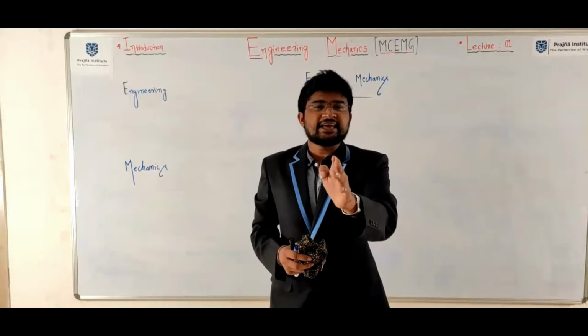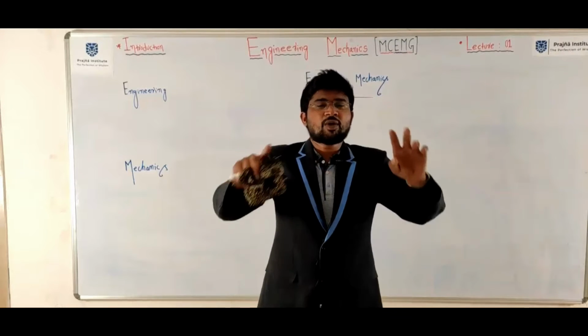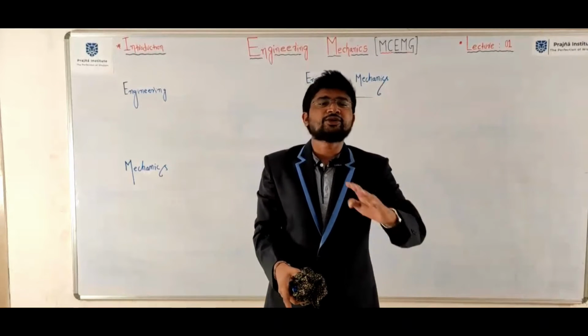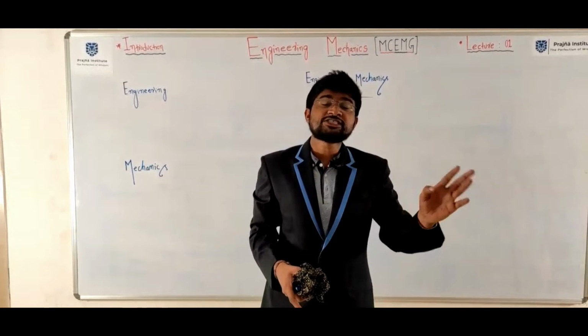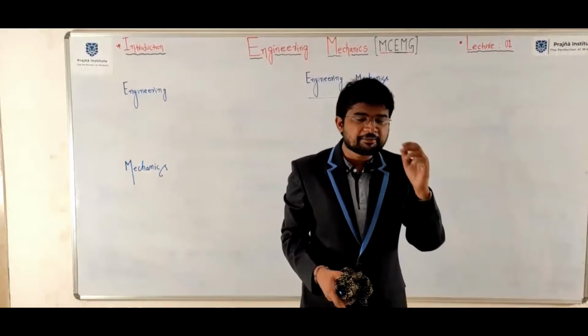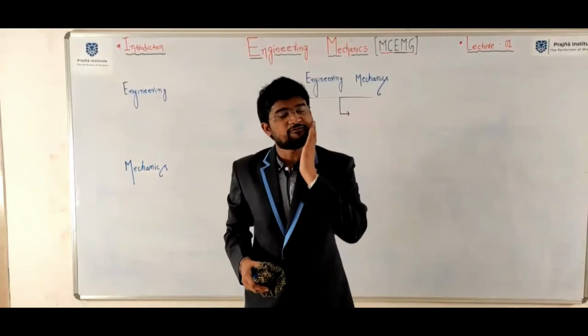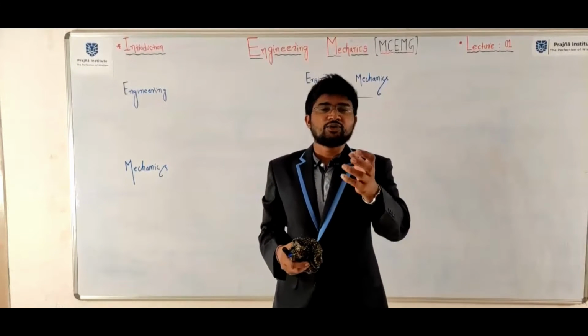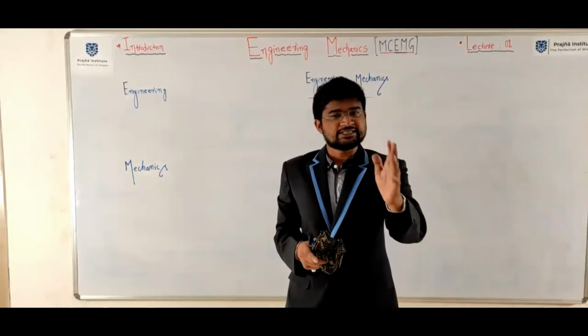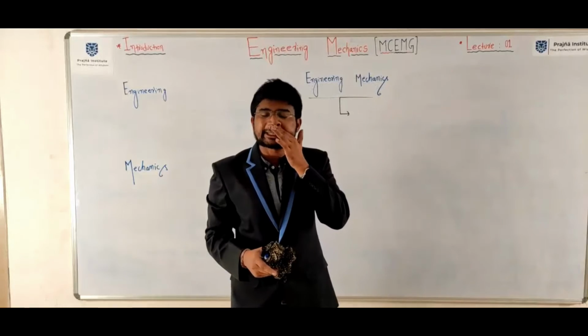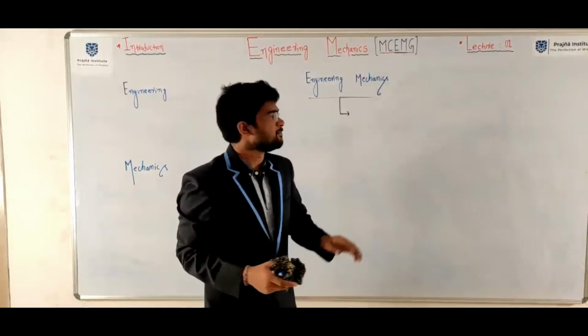Engineering mechanics is a classical mechanics. Whatever mechanics you are studying in total engineering, it's a classical mechanics. Physics people will study quantum mechanics. There are so many: wave mechanics, quantum mechanics, nuclear mechanics. Those things are not required for an engineering student. We need to focus on classical mechanics.